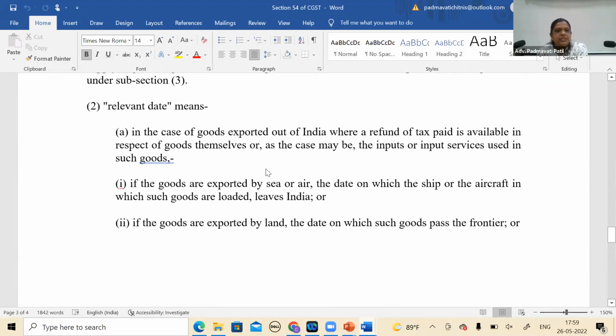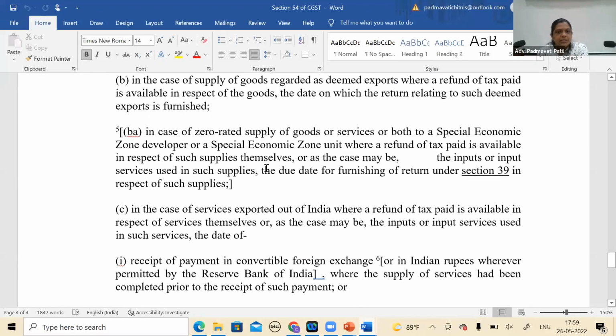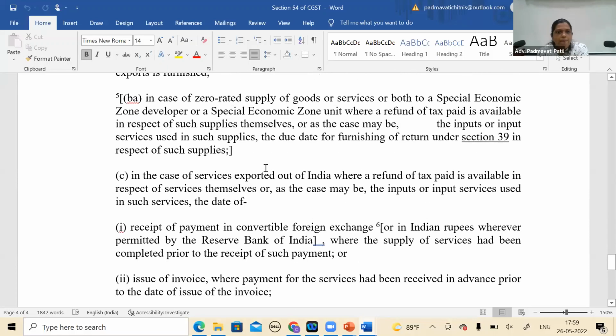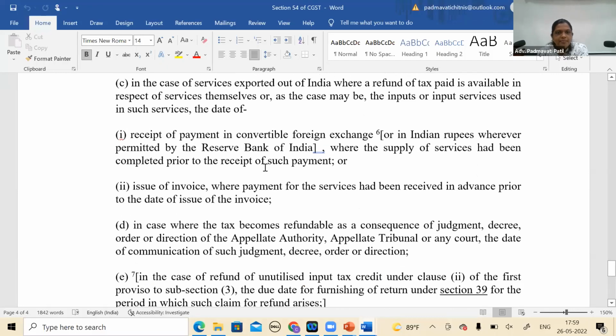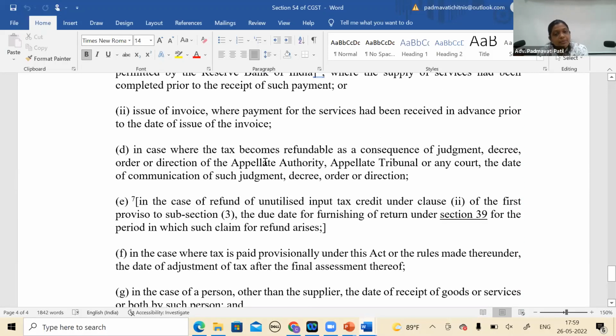Let's go a little lower, recommended. In case of zero rated. Second, issue of invoice where payment of services has been received in prior. Okay, a little lower. I think it is date of payment of tax only. The day you first filed, I think from the invoice it will be 2 years.